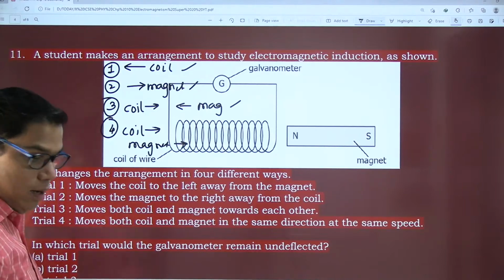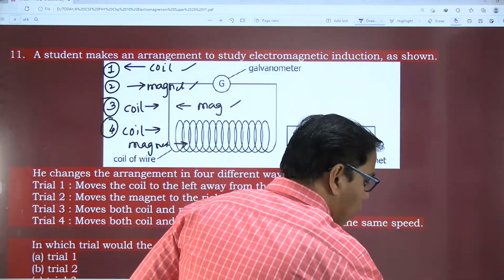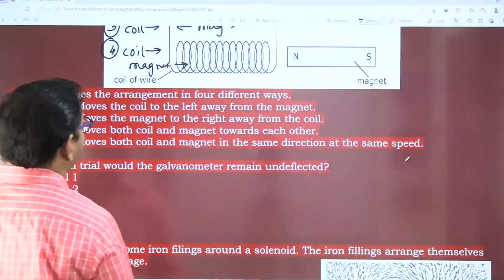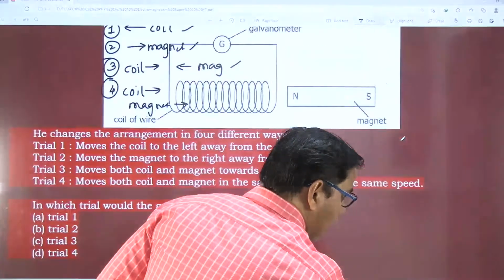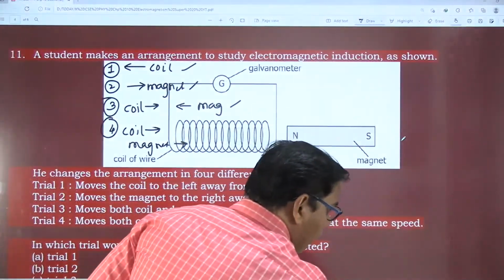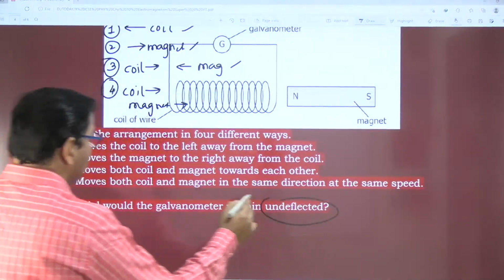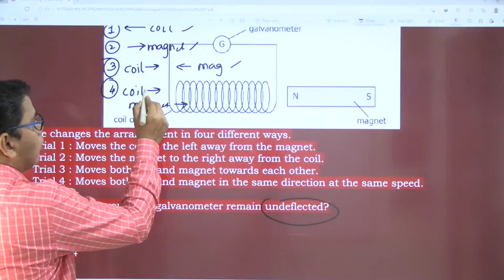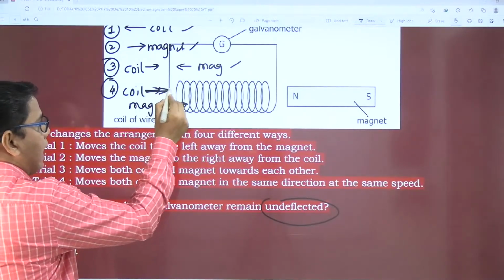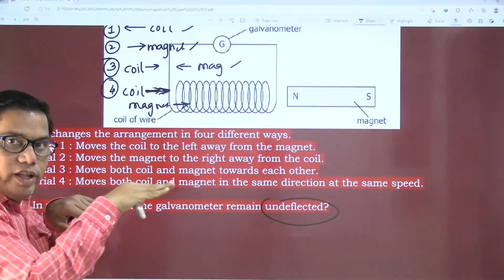In which trial does the galvanometer remain unaffected, undeflected?